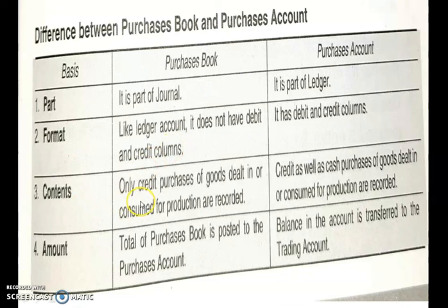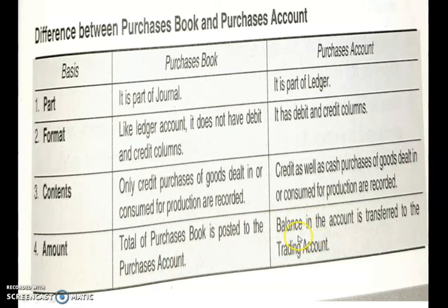Now what is the content of the purchase book? Only credit purchases of goods dealt in or consumed for production are recorded. So only the credit purchases are recorded in the purchase book. But in purchase account, we record both credit as well as cash purchases of goods. What about amount? Total of purchase book is posted to the purchase account. So whatever total amount you got in the purchase book, you will show in the purchase account.